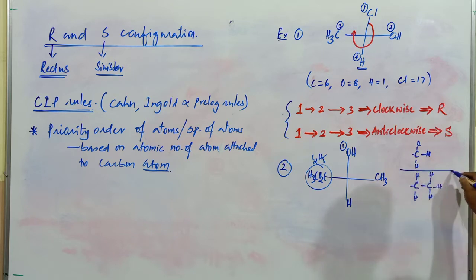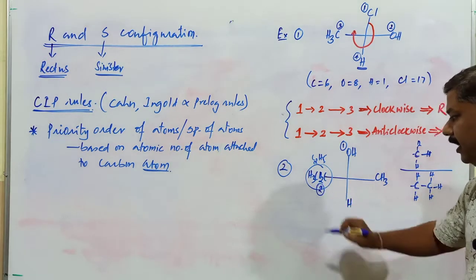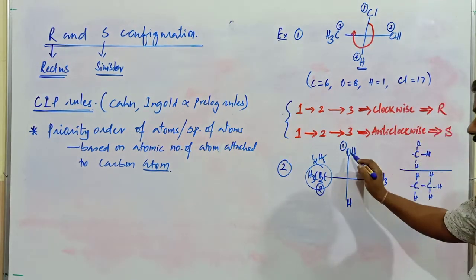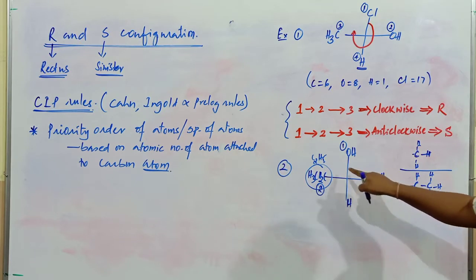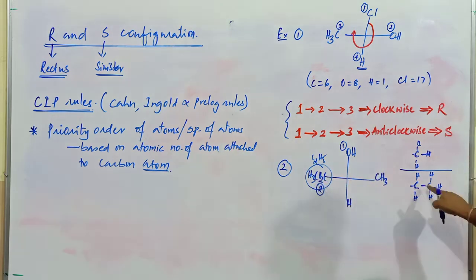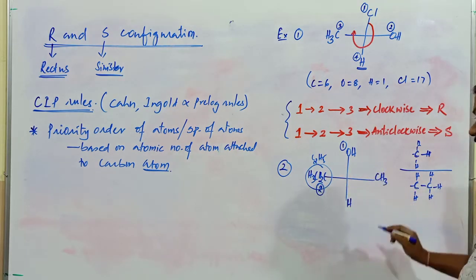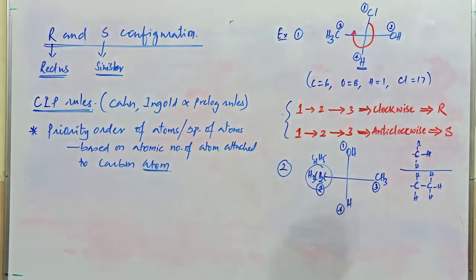When a carbon is connected to another carbon atom, this group becomes the second priority. First priority is no doubt OH because its atomic number is highest. Second priority: first atom is carbon here and also here, but here carbon is connected to hydrogen of lowest priority, while here carbon is connected to another carbon atom, so it has second priority. This becomes third priority, and this one becomes the fourth priority.